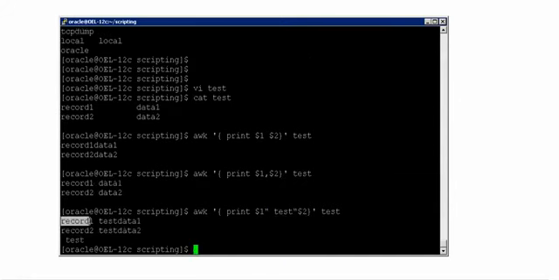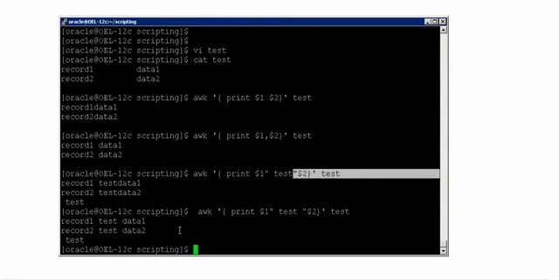It includes for each and every line, wherever it finds a record, it adds test there. And because before test I have a space, but after test I did not give a space, that's the reason it is a little clumsy. But now you see, between each and every field it added test. So if you wanted to process the output, one way is to give a comma. It will add by default one space. Else you can give your own pattern that it adds for each and every line that it prints as an output. Hope this is clear.